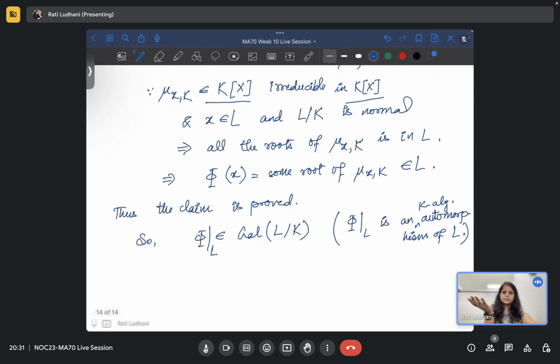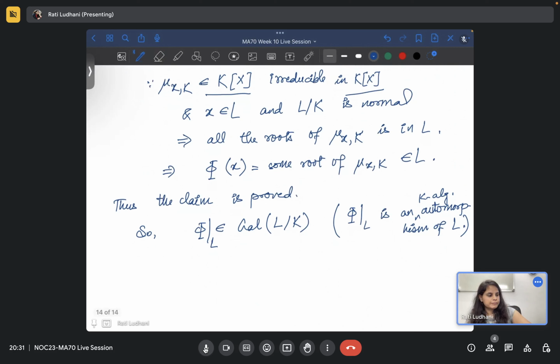This is an automorphism because you know that the elements are mapping to some elements of L. So, the bigger one is an automorphism. So for every element there will be some inverse, and that will be there. Okay, so what does this mean? This implies phi of L, right?